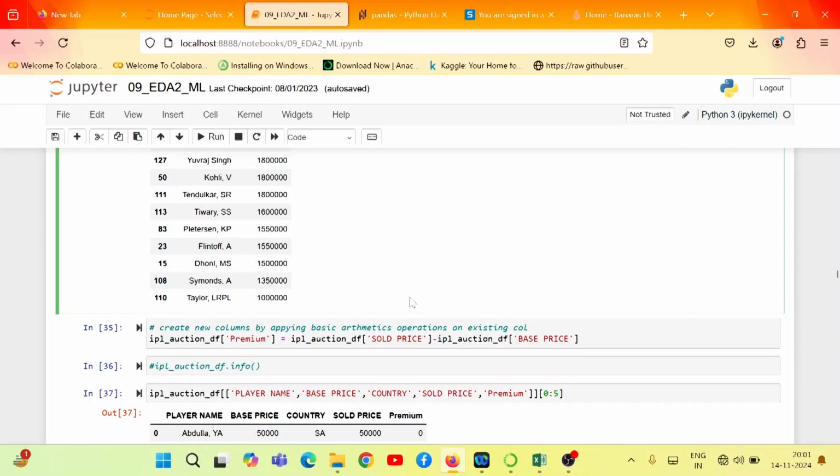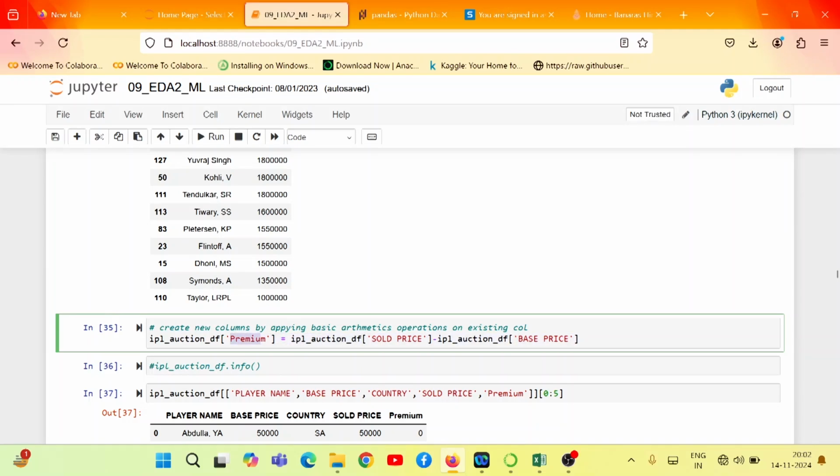Now sometimes there is a requirement that based on the existing parameters we have to find another feature. That part we can also do. We can create new columns by applying basic arithmetic operations on the existing columns. Let's say we would like to create a new feature which is the difference between the sold price and the base price. We are naming it premium. Basically we get this premium by subtracting the base price from the sold price, and the difference is put into the premium. So this is the new column which we have created.